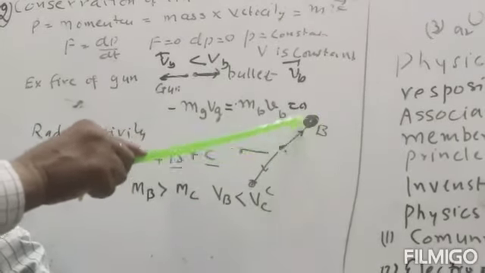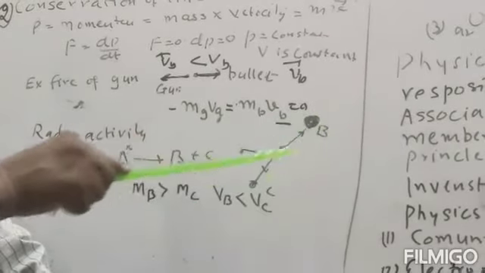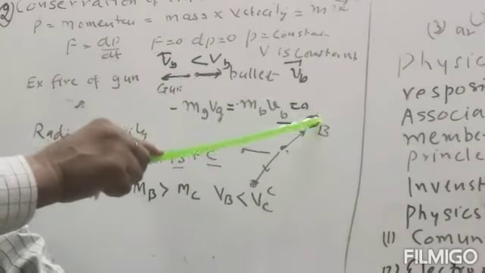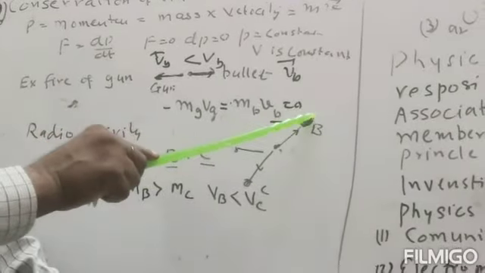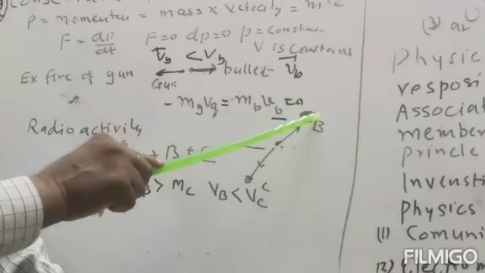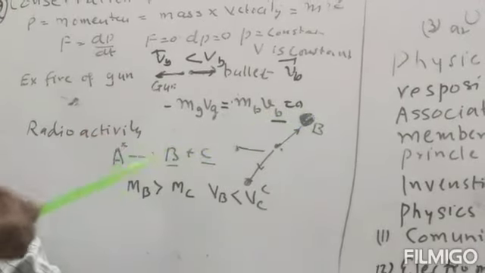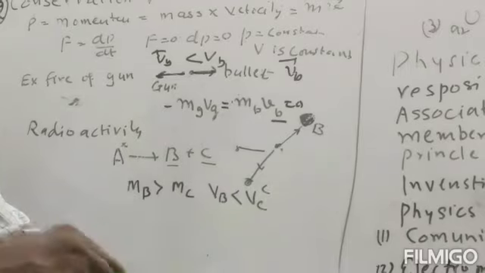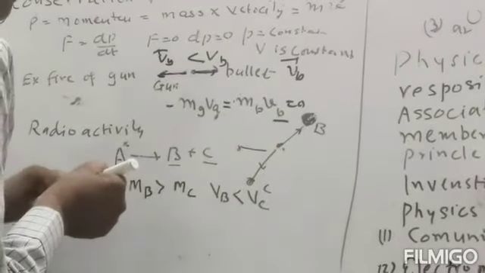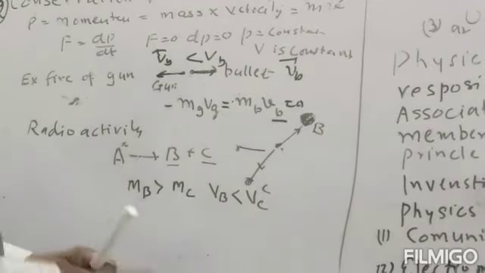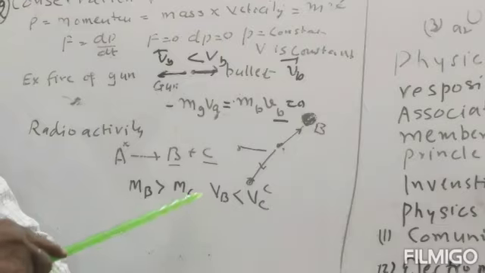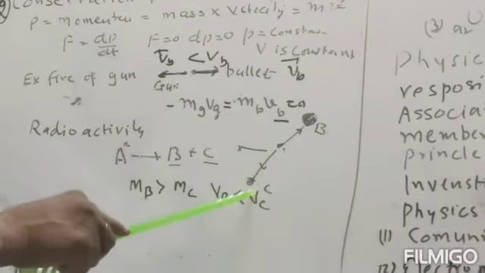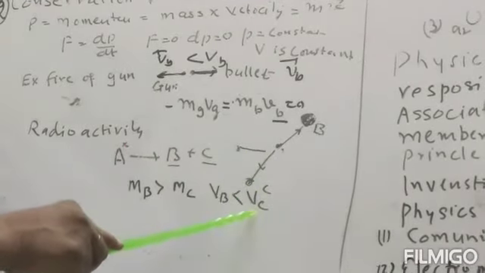The mass of this fragment B is more, so its velocity will be less. The velocity of the B fragment will be less than the velocity Vc of this particle.